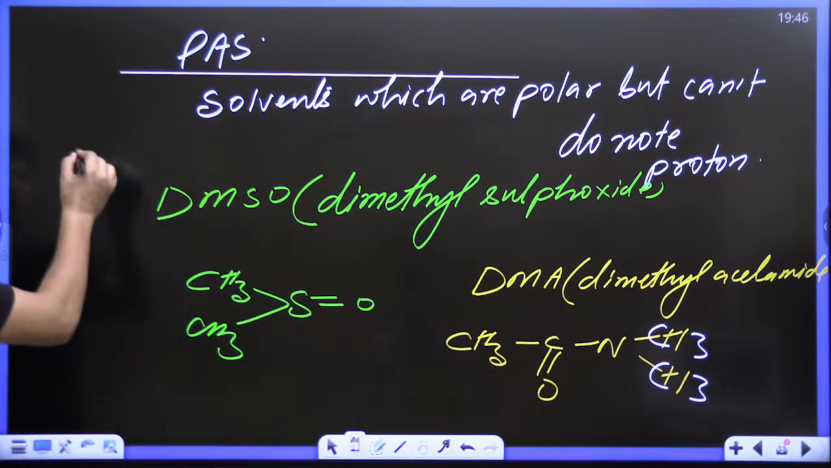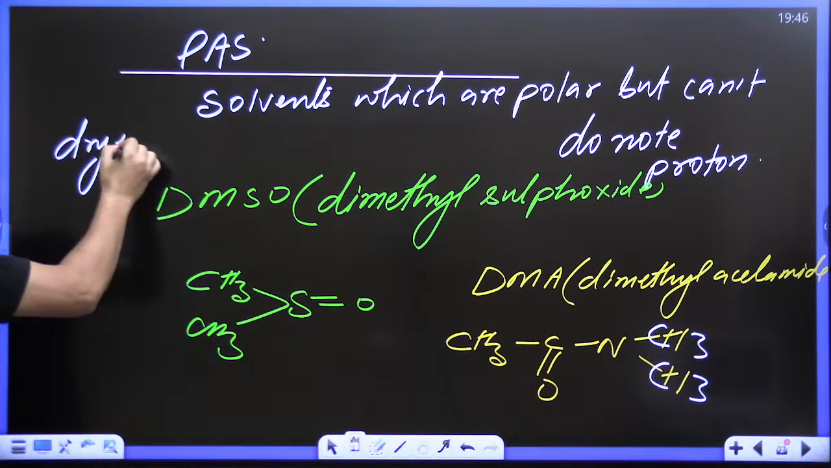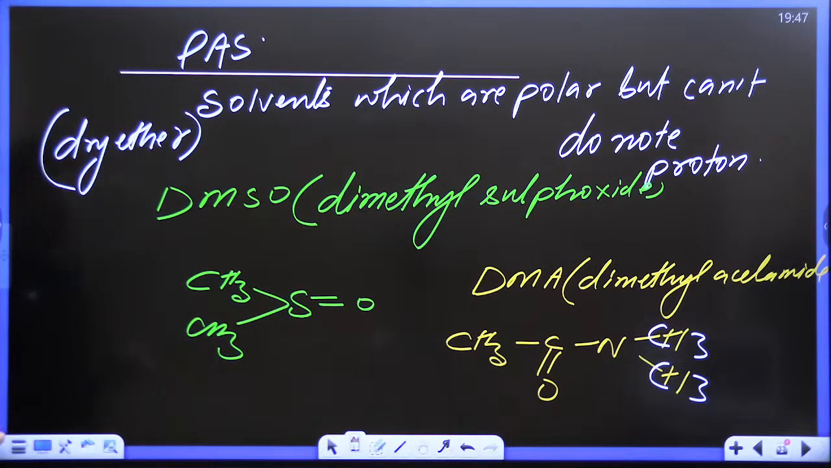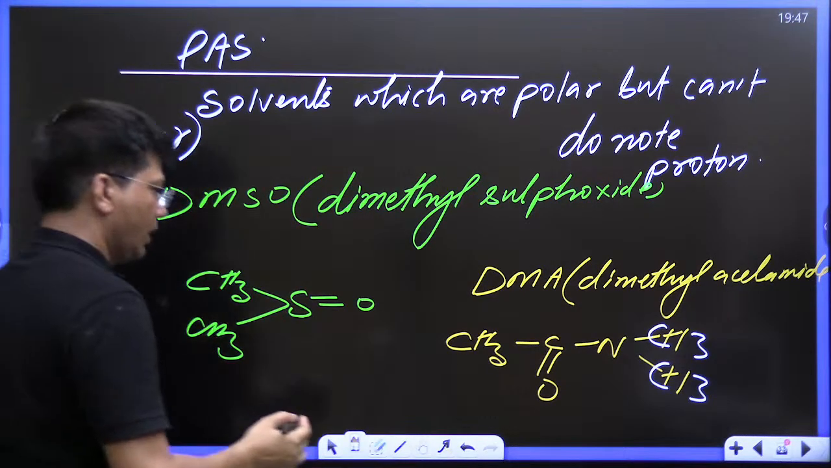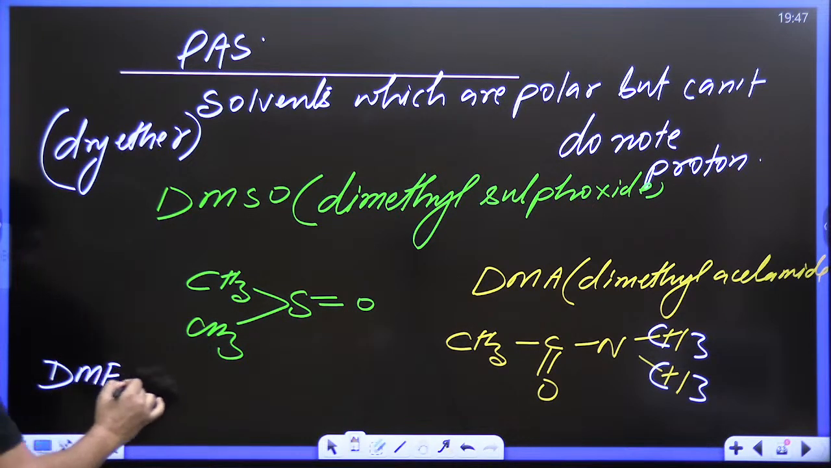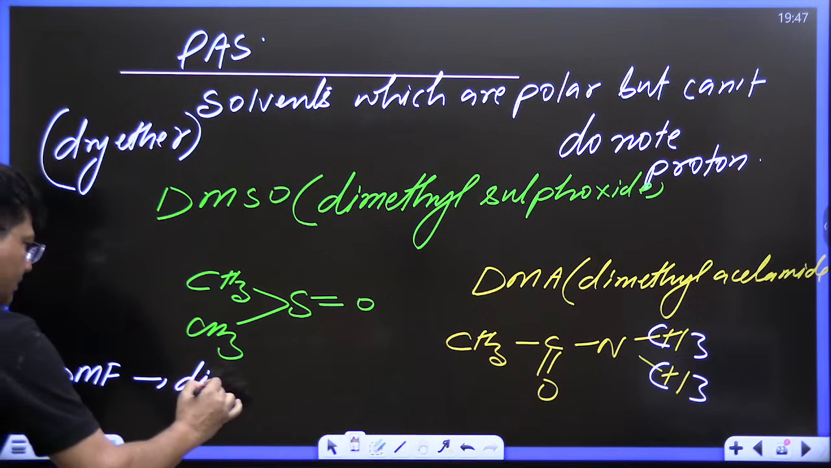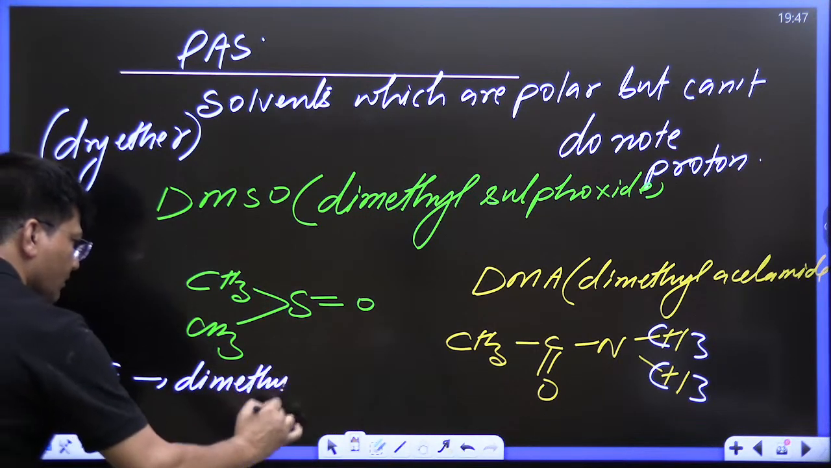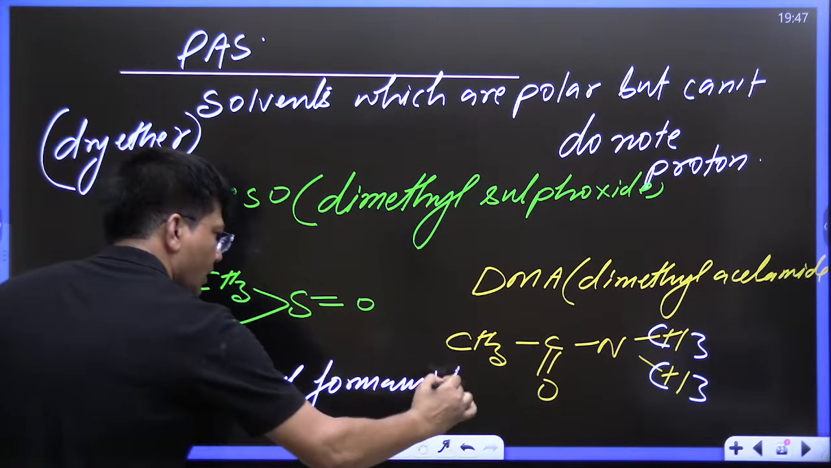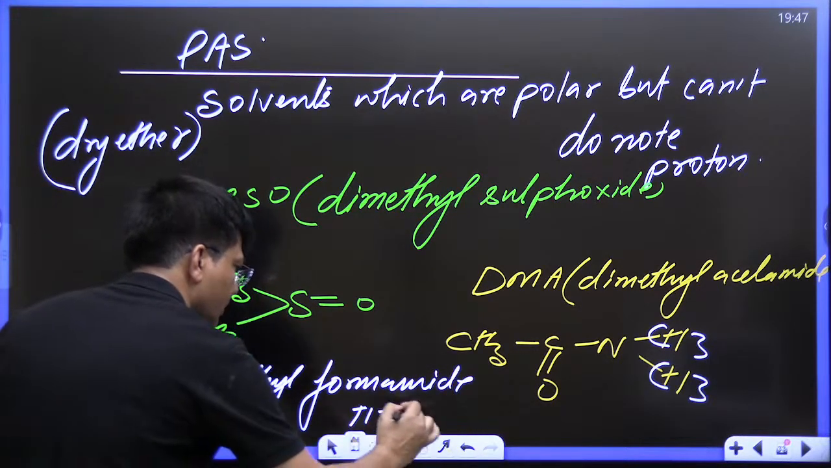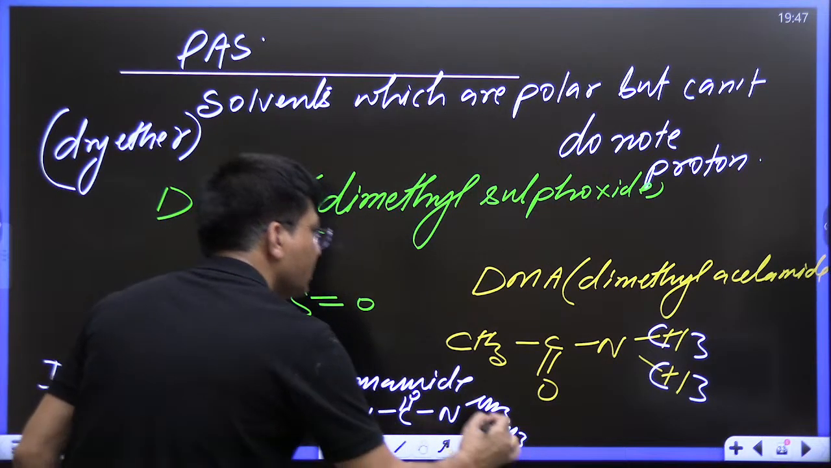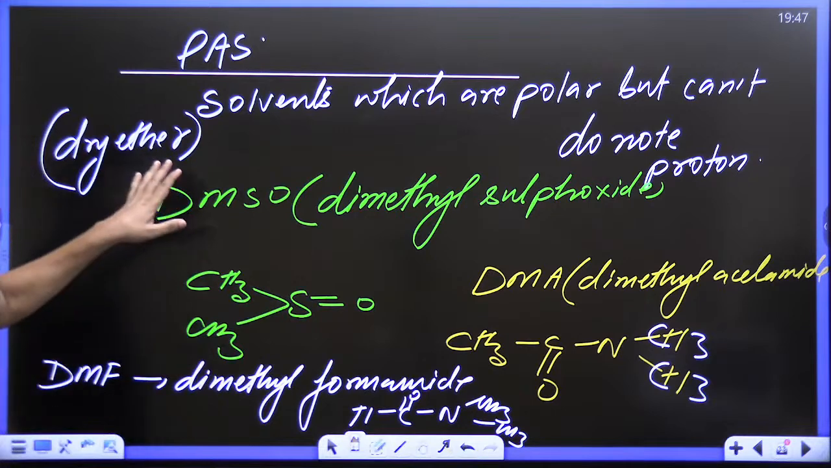More examples. Dry ether. Why dry ether? No water should be there. Now see kids, one more, DMF, dimethyl formamide. How does it look? C double bond O N, dimethyl formamide. Now why am I writing all these? Because you will get them in your examination.